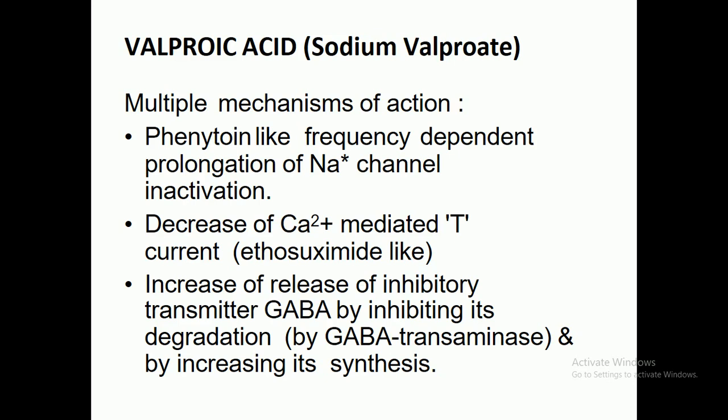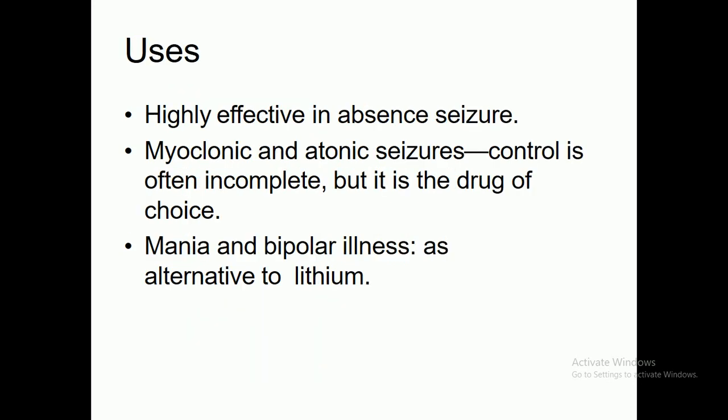Okay, so as I was talking about valproic acid, there will be a decrease of calcium-mediated T current. Ethosuximide, like another mechanism, can actually increase the release of the inhibitory transmitter gamma-aminobutyric acid, by inhibiting its degradation by GABA-transaminase and by increasing its synthesis. So this is a very simple mechanism which I have already discussed in my previous lectures.